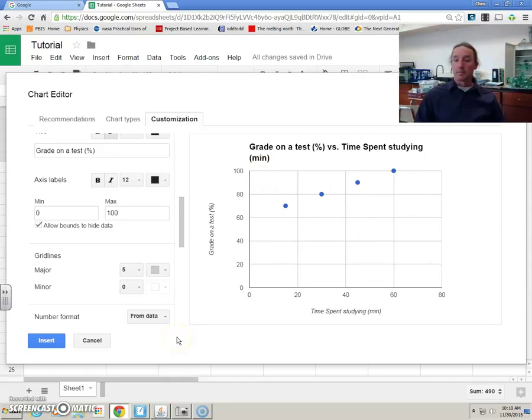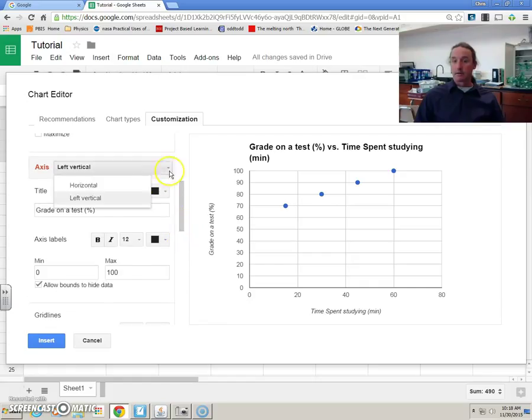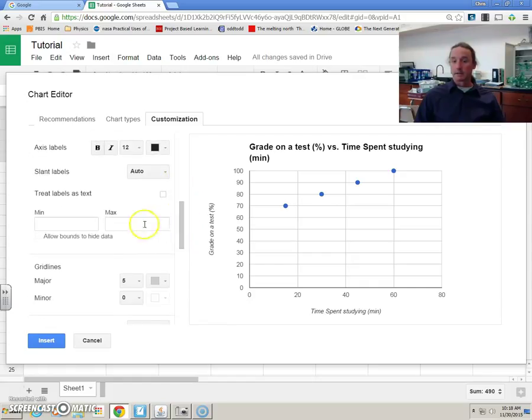I can change my grid lines as well. Do I want major or minor and how many? So let's say I add a few grid lines. It'll add them in for me. And I can do the same thing on my horizontal axis. I can change those to the maximum number. And now I have all the different grid lines that show my chart.